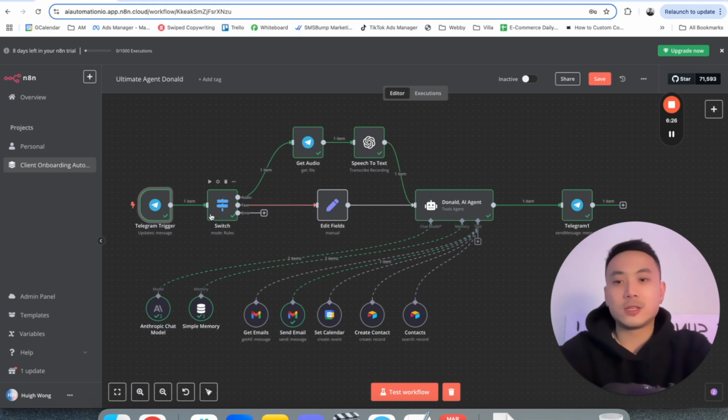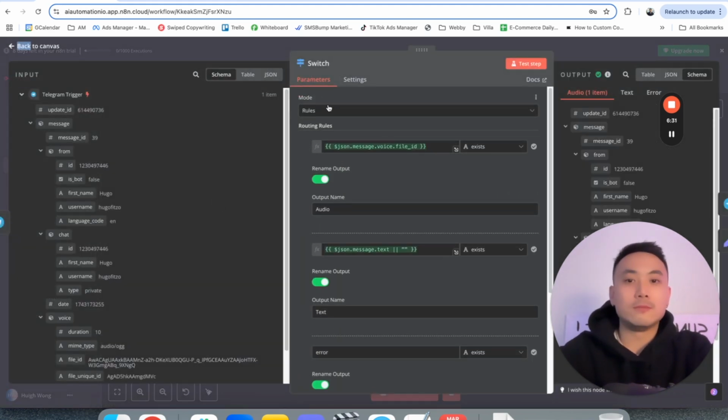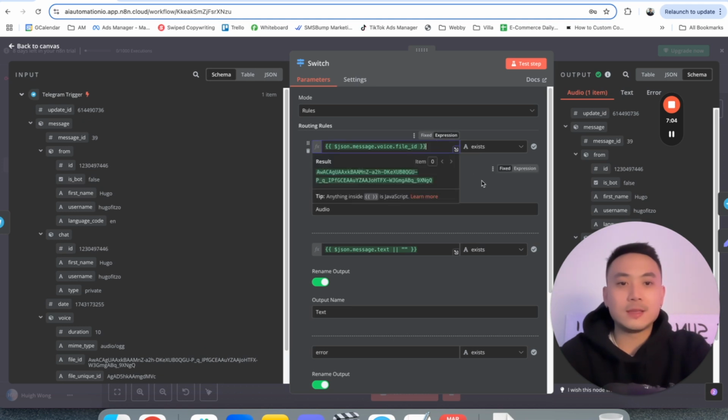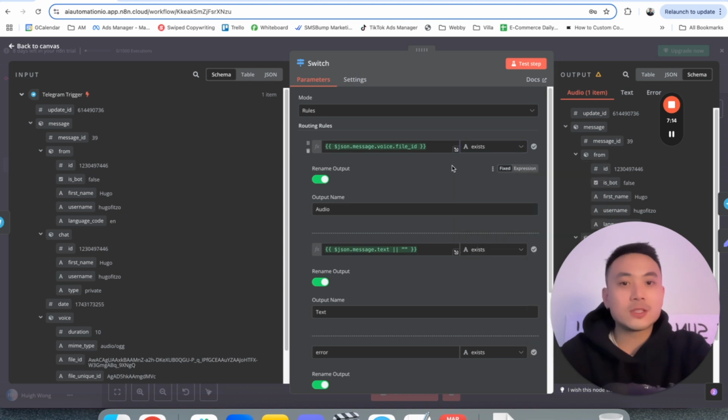So let's go over to the switch node first, because this is the next logical step here. We're going to go over to mode and click on rules here. For routing rules, we want to pull the JSON message.voice file ID. So all you have to do is copy and paste this into the node here, and then click on if the string exists. If a voice file ID exists, then we're going to rename it into audio.